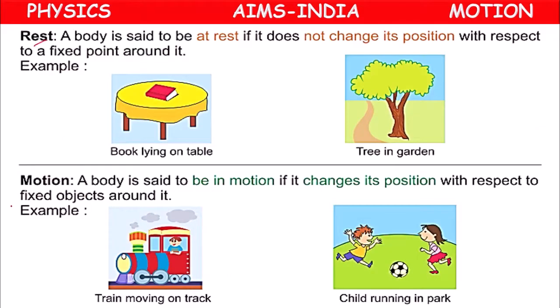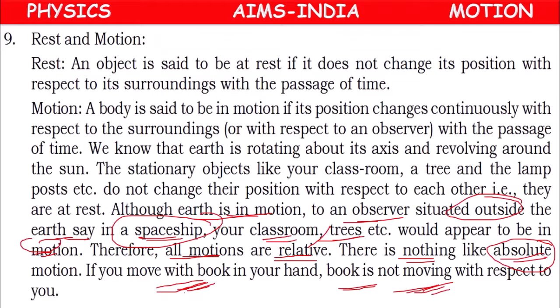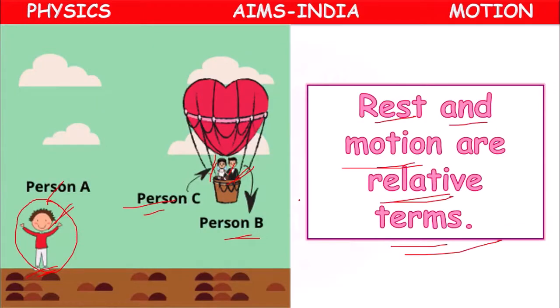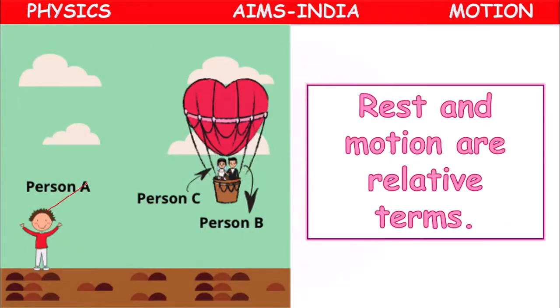Rest and motion: rest means no change in position, and motion means change in position. Rest and motion are relative terms. According to one observer, an object may be in motion, while according to another observer, it may be at rest. So they are called relative terms. They are not absolute.